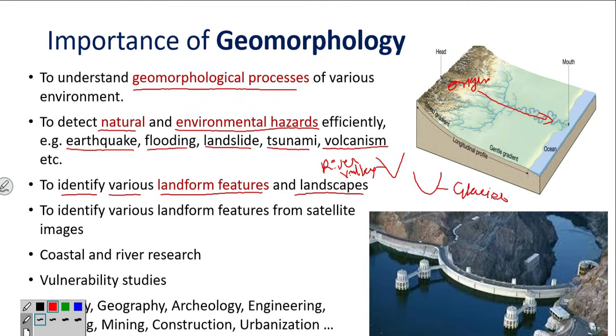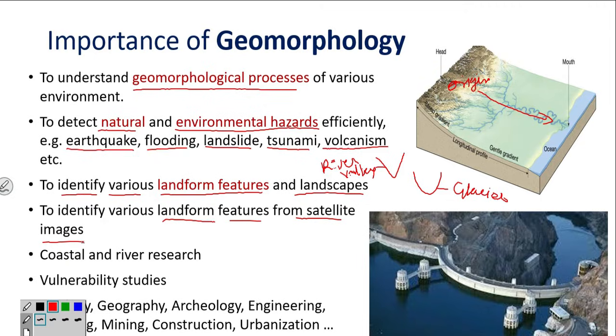Geomorphology is also studied to identify various landform features from satellites. For example, you must have heard about many satellites sent by ISRO into space. Those satellites take pictures of the land or earth. So you should identify the feature in that particular satellite image. How to identify those will be studied under geomorphology.